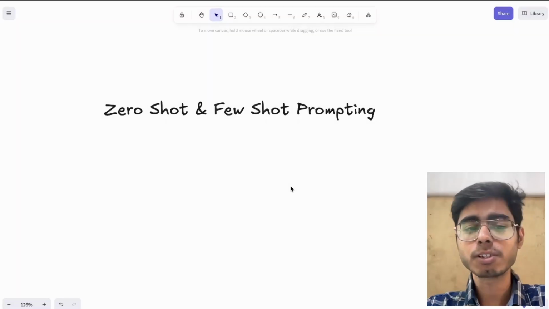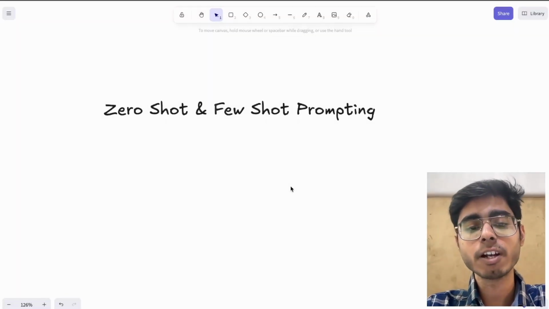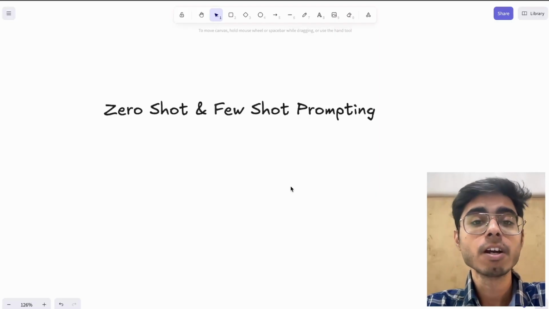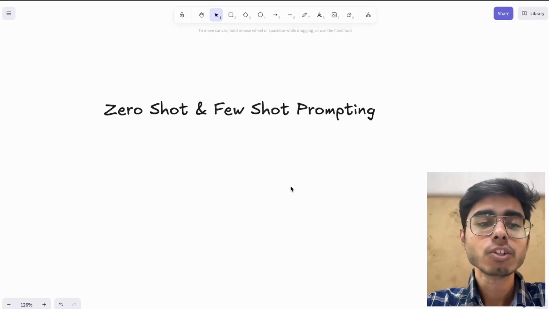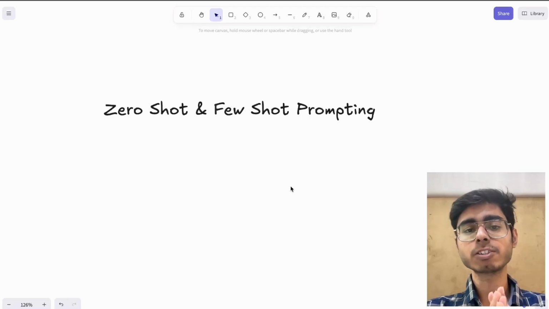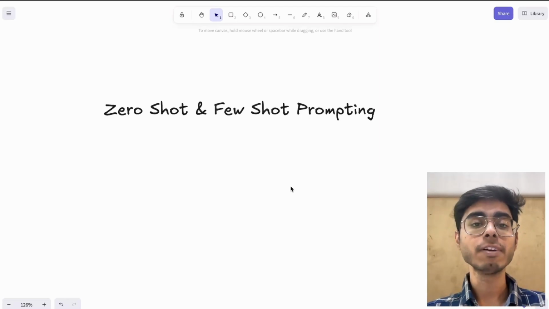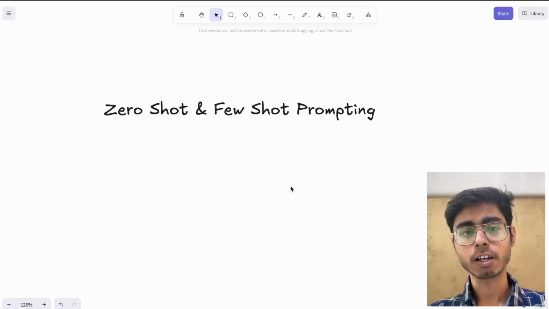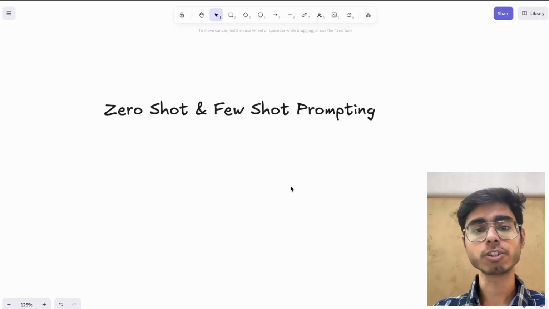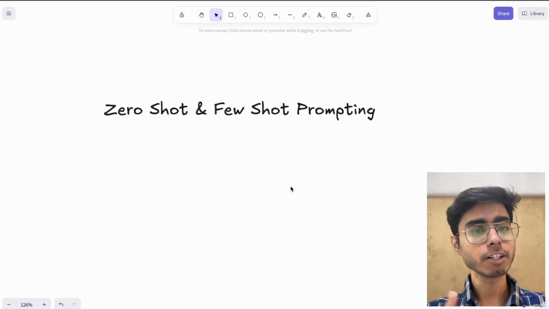So this is the first term that I want to explain, zero shot and few shot prompting. You must have heard this term from AI engineers when they're engineering their prompts, right? So zero shot, as the name suggests, is when you are just shooting in the dark. You don't give any examples to your LLM that, hey, I want my answer in this format, or in this structure. That is called zero shot. I'll show you an example.